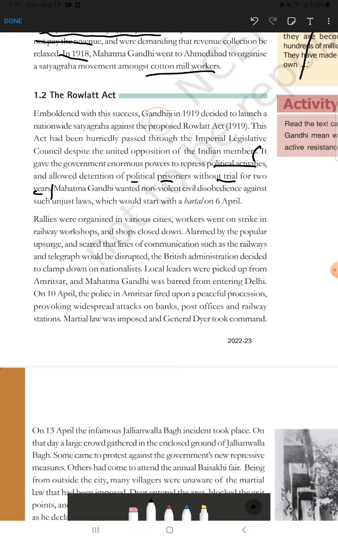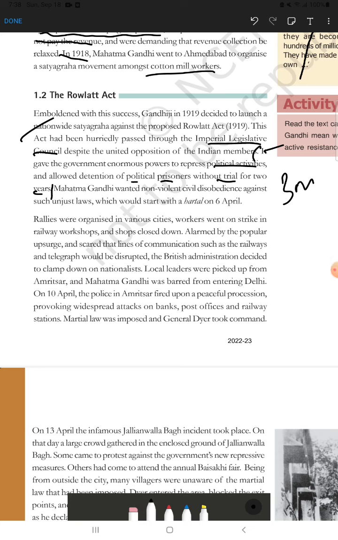So the next question will be, why did Gandhi start the Hartal against the Rowlatt Act? That will be a 3-mark question: why did Gandhi start the Rowlatt Satyagraha? For the answer, start again from this point. First, in the first point, you have to write what the Rowlatt Act is. In the second point, you will write about the Imperial Legislative Council. The Imperial Legislative Council means the British council where Indian members were also there.